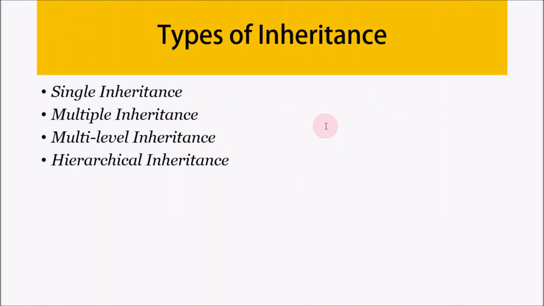Okay, guys, now let's talk about types of inheritance in C++. There are 5 different types of inheritance, but right now I'm going to discuss only 4. I will be discussing the 5th type in the coming videos. First one is single inheritance.